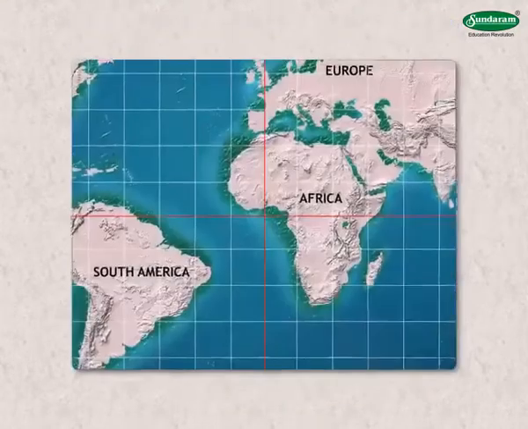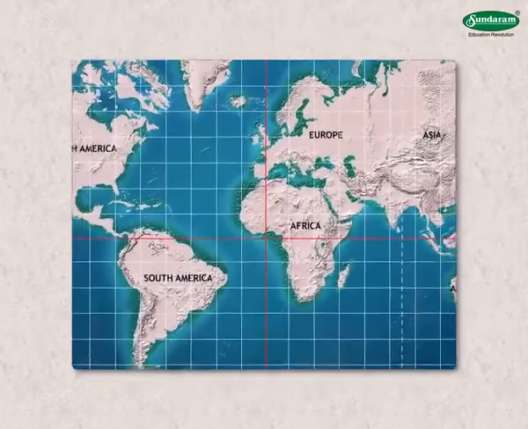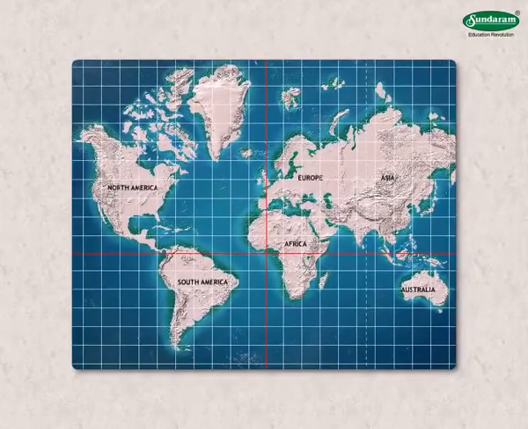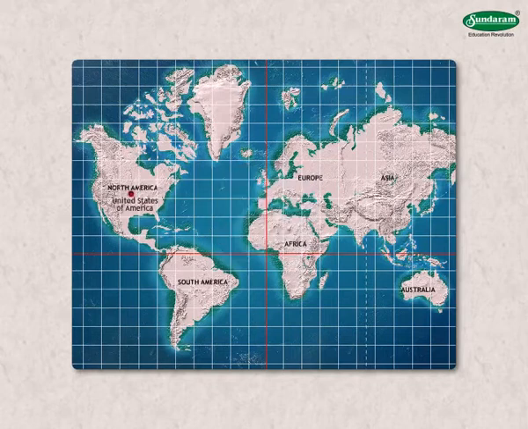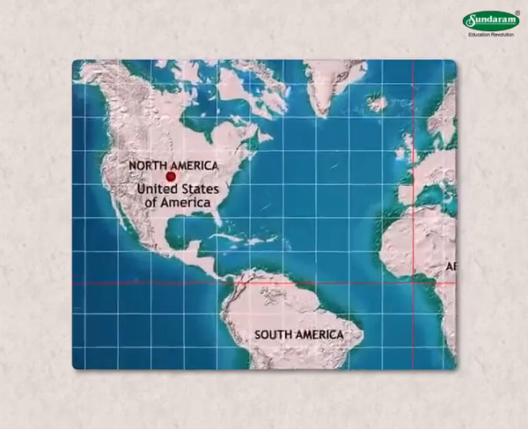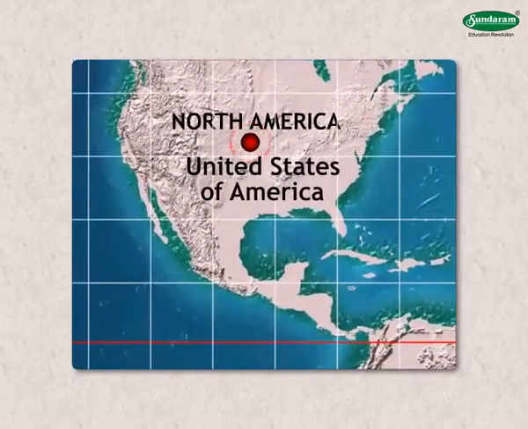The east-west expanse of some countries of the world is very, very vast. It is not convenient to have one standard time in vast countries like the United States of America, Canada, or Russia. The United States of America has 4 different standard times.